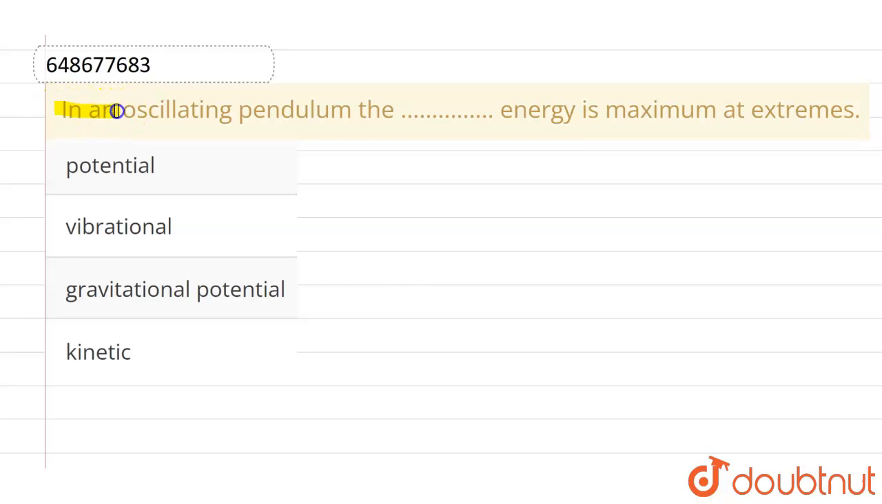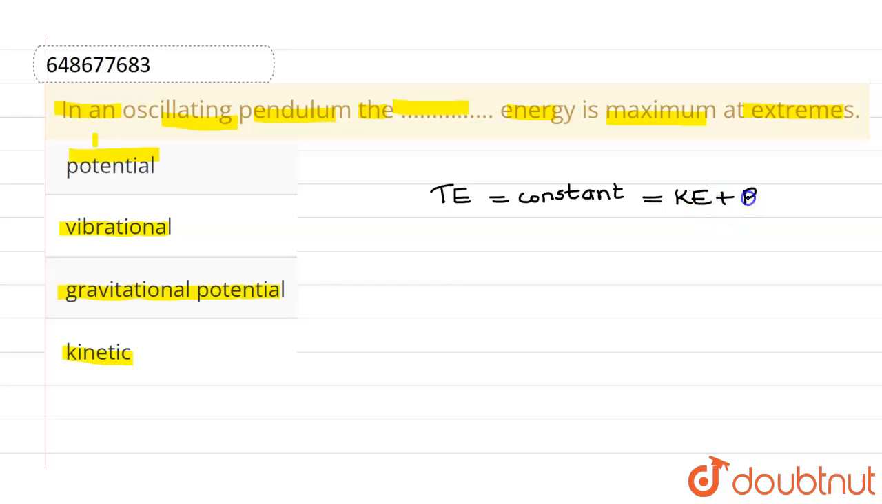Hello everyone. If we talk about this question, this given question is: in an oscillating pendulum, the blank space energy is maximum at extremes. The given options are: potential, vibrational, gravitational potential, and the last option is kinetic. Now let me tell you that the total energy of an oscillating pendulum remains constant throughout its motion, and total energy is nothing but the sum of kinetic energy and potential energy.